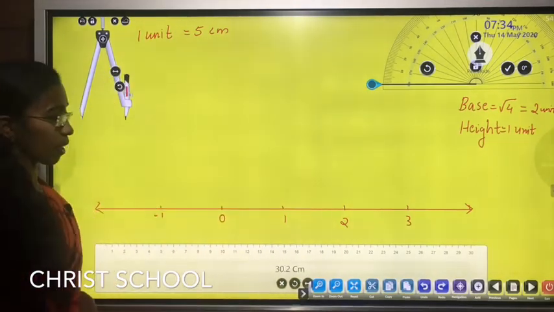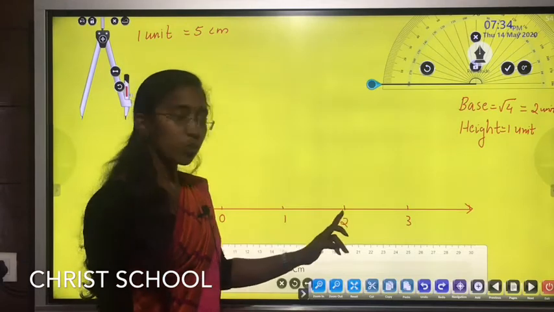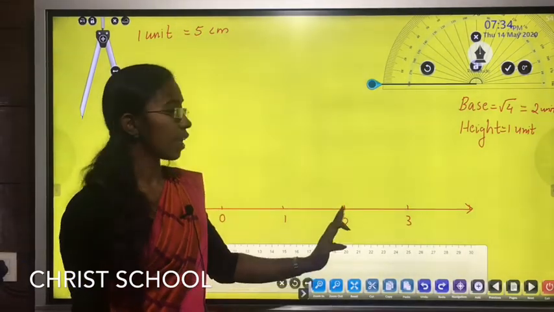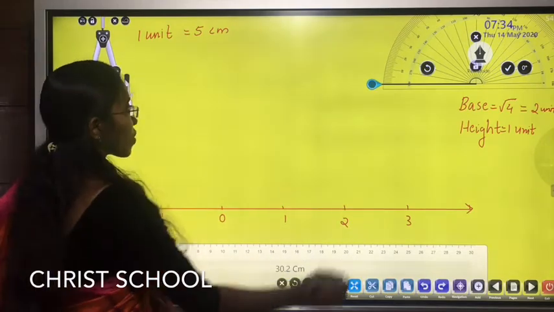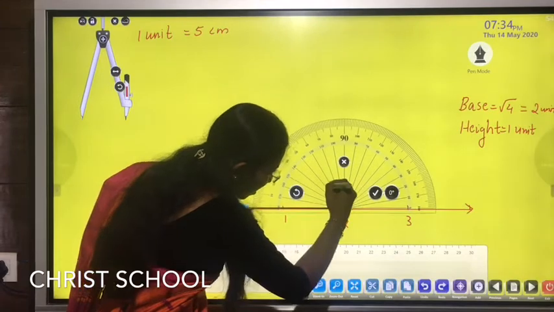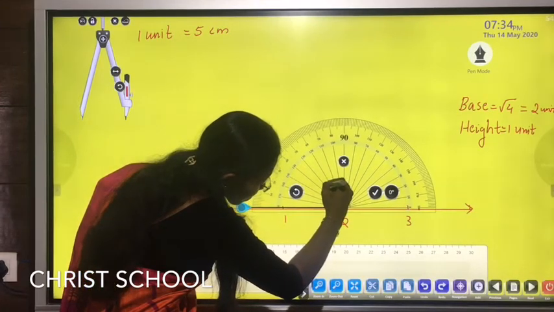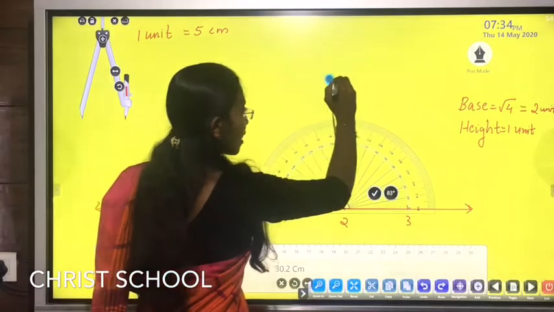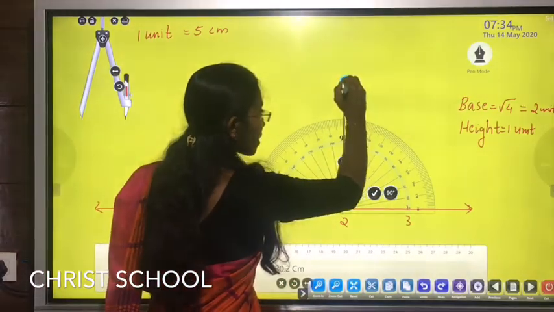Our next step, at this point 2, we make a 90-degree straight line. So using a protractor, at this 2, make a 90-degree line.